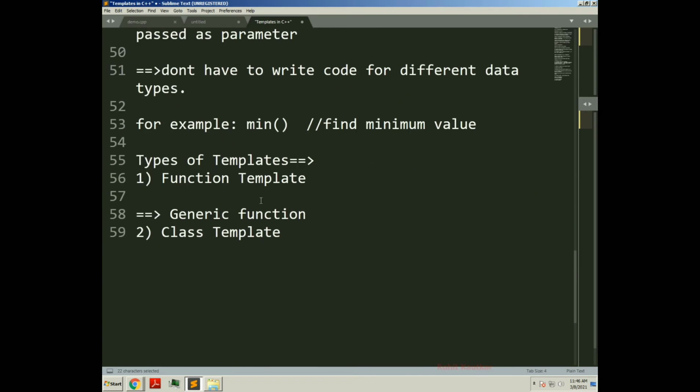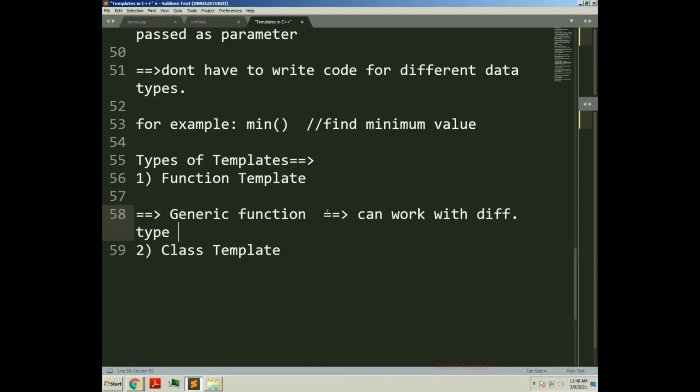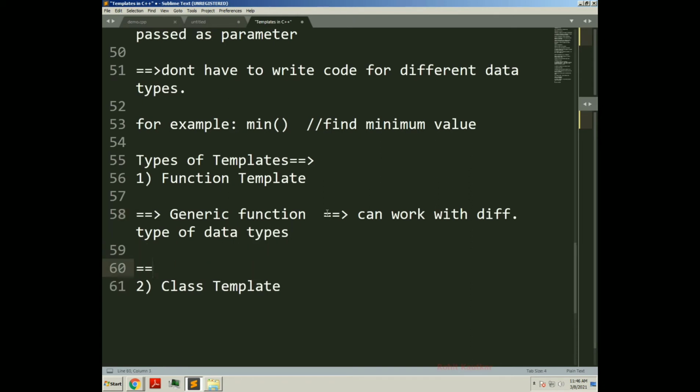In the same way, generic function can work with different types of data types without any issue. So we will write a single function. As I told, we will write, for example, a mean function here.